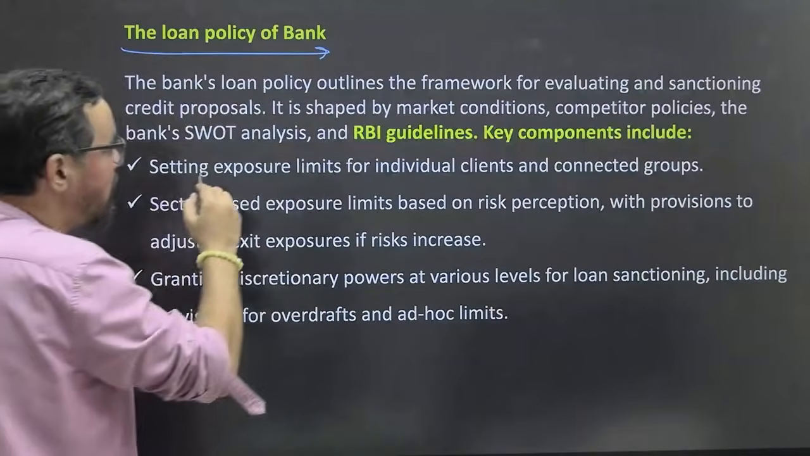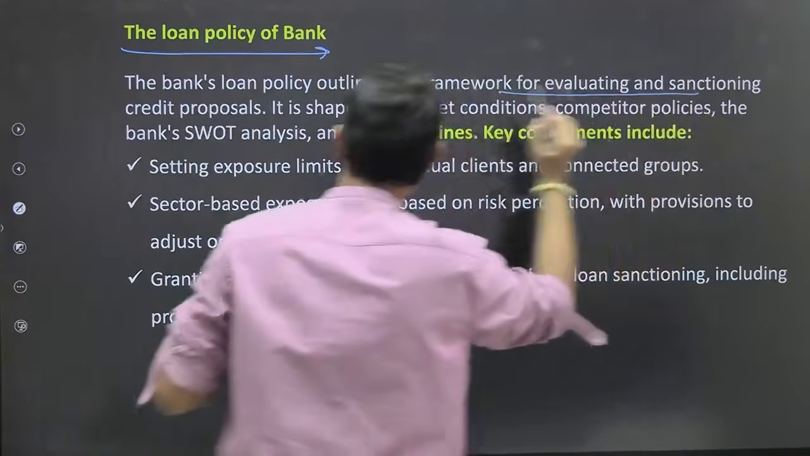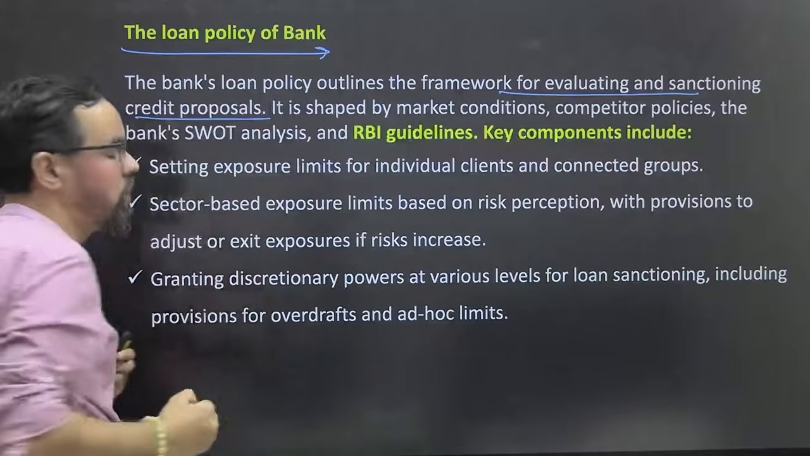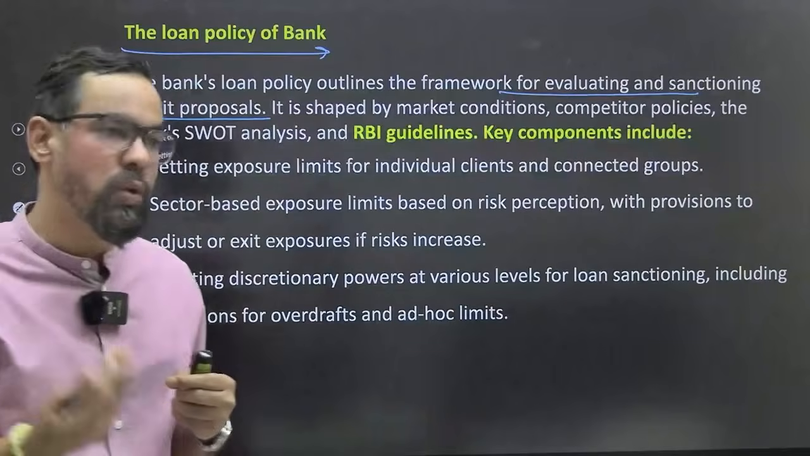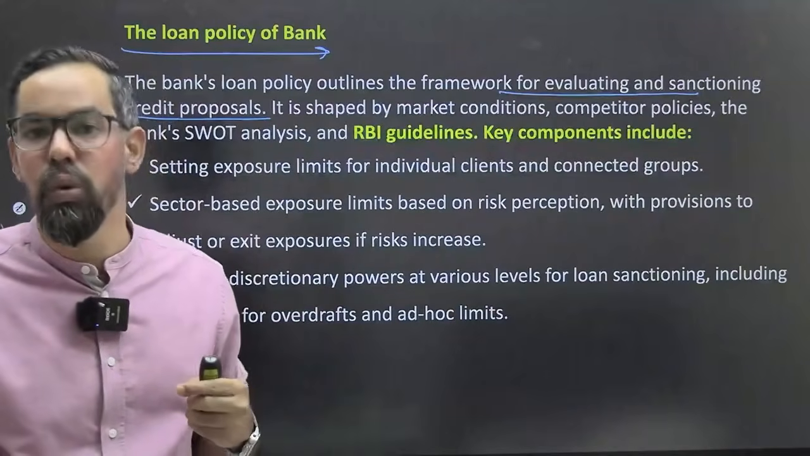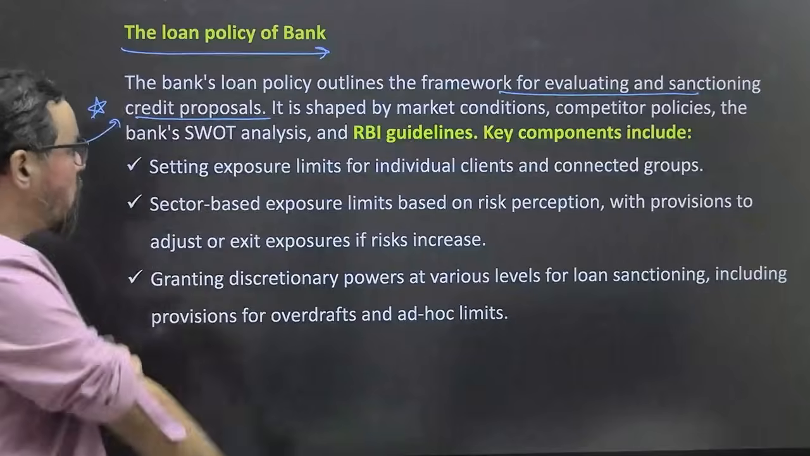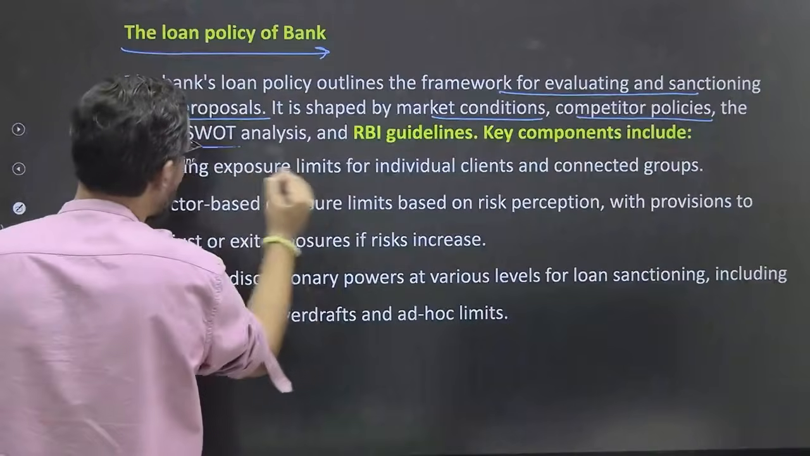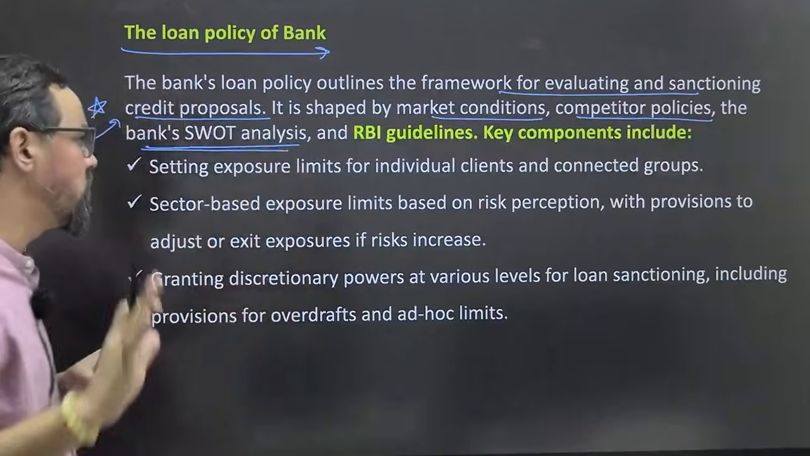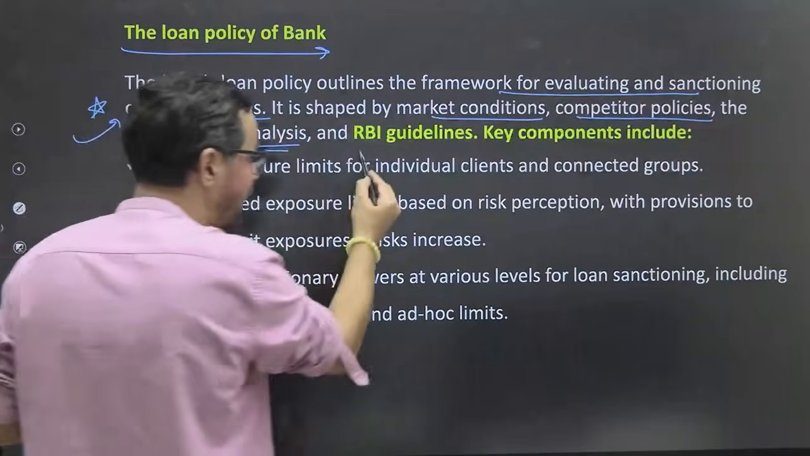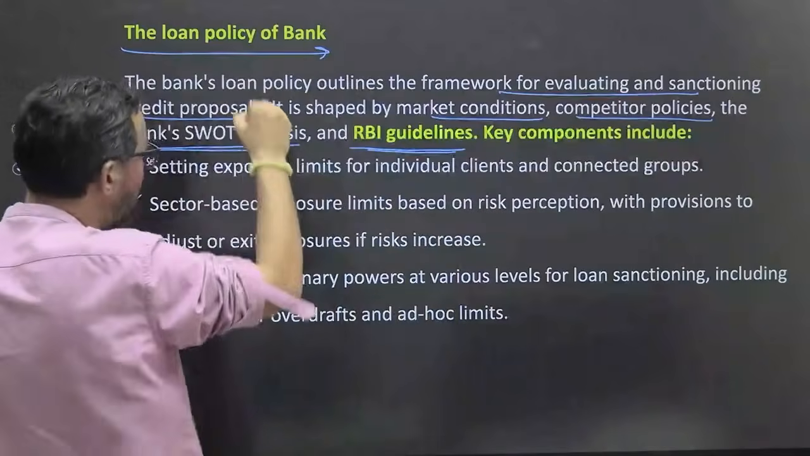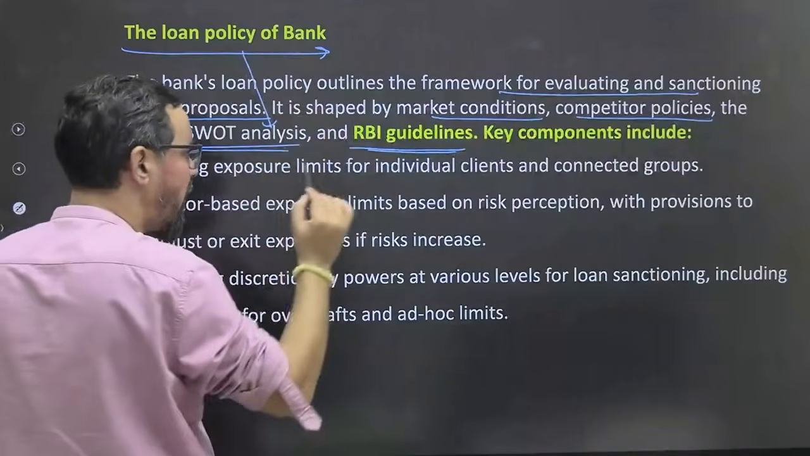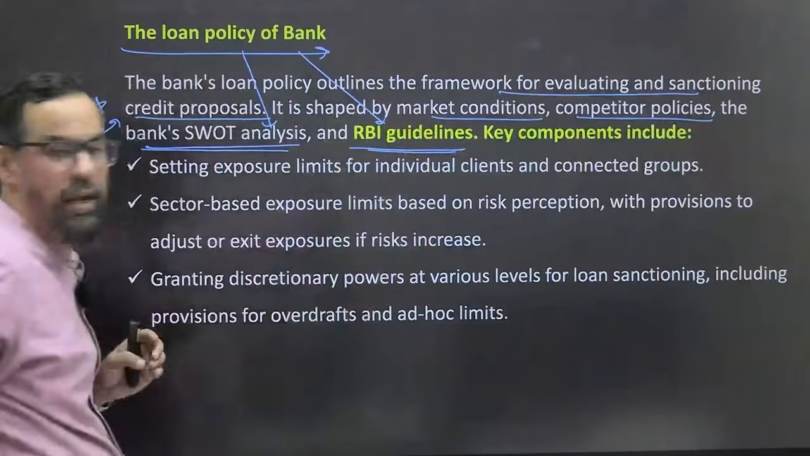So loan policy, the first one is loan policy. Bank loan policy outlines their framework for evaluating and sanctioning credit proposals. It can be any variety of proposal. It can be for a project finance by a company, or it can be for a home loan by an individual customer. So it is shaped by market condition, competitors' policy, bank SWOT analysis, strengths, weaknesses, opportunities and threats, and RBI guidelines. So whenever it comes to the loan policy, it is a kind of combination. A few things are decided by the bank and a few things are decided by RBI itself, right?